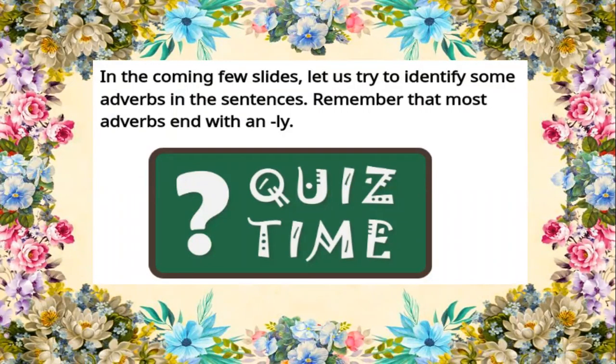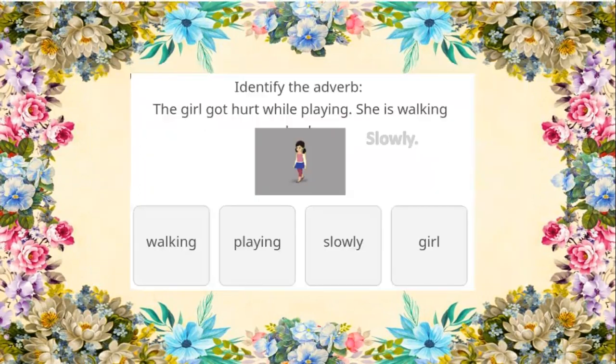Now let us see a short quiz. In the coming two slides, let us try to identify some adverbs in the sentences. Remember that most adverbs end with ly. Not always, but sometimes adverbs end with ly. Identify the adverb.